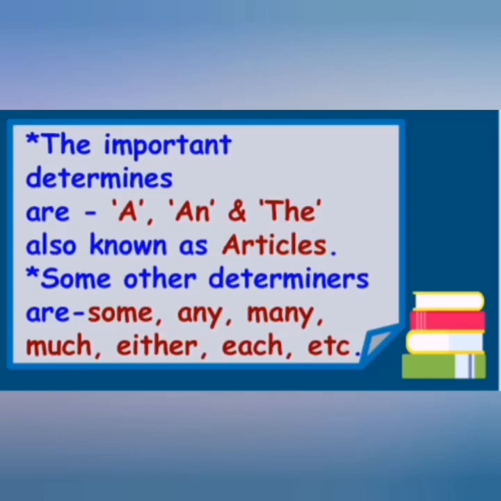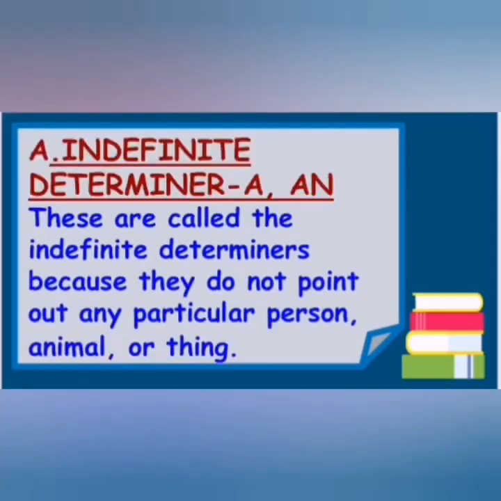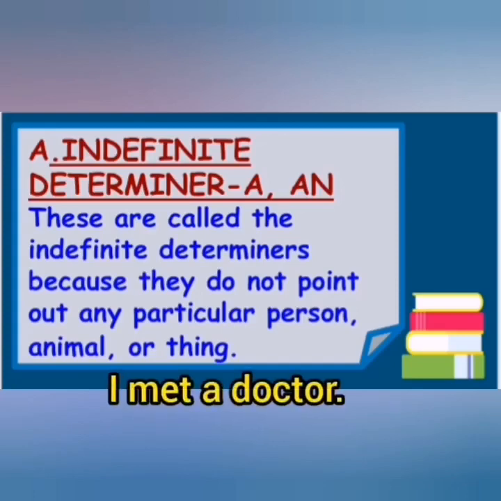Now, the first topic on the use of these determiners is indefinite determiners. What are these? These are the determiners which we use when not pointing out any particular person, animal or thing. For example, I met a doctor. Here a is a determiner. Which type of determiner is it? It's indefinite. Why? Because in this sentence I'm talking about any doctor. I'm not pointing out a particular doctor, it's any doctor. I met a doctor. Understood?